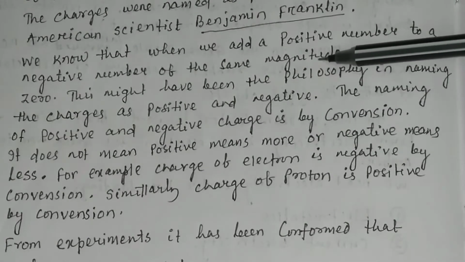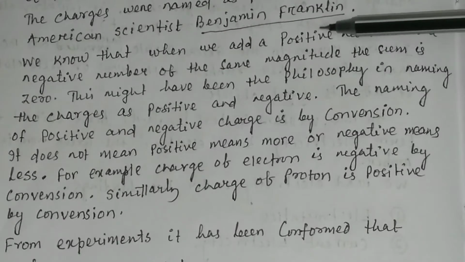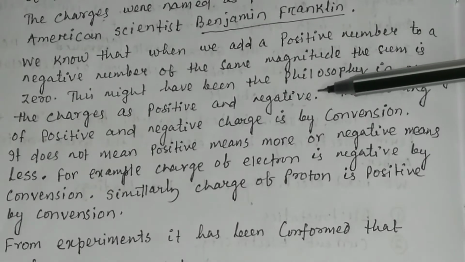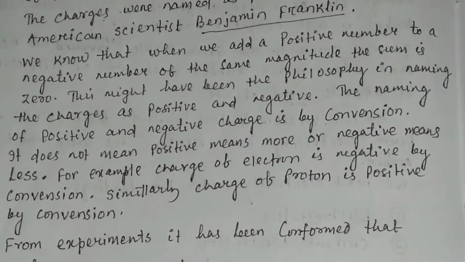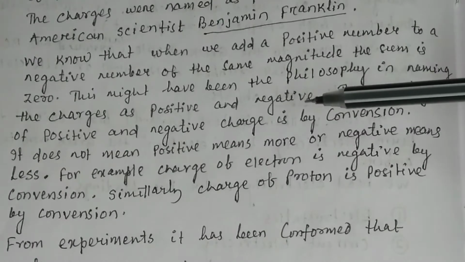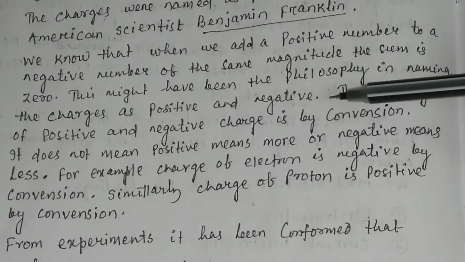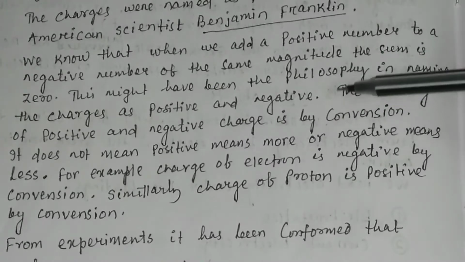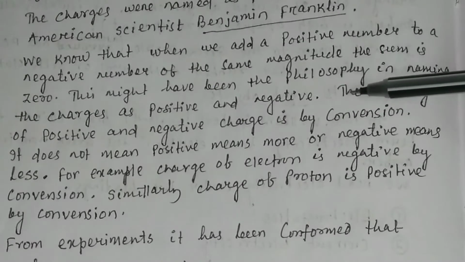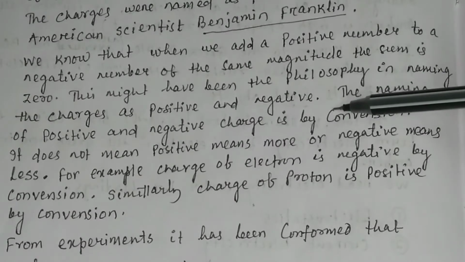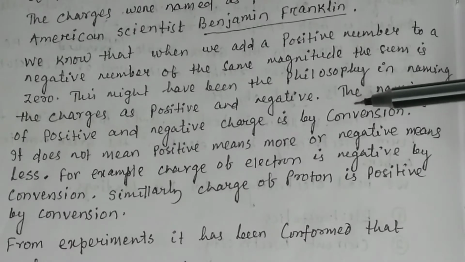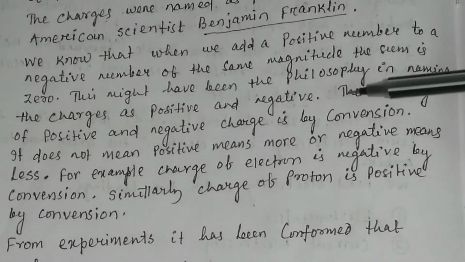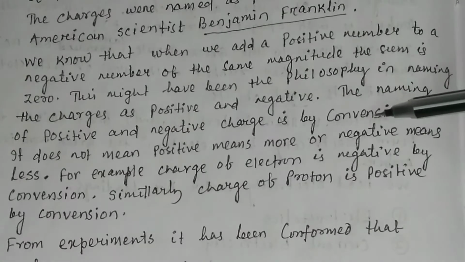Suppose you draw 5 electrons from a body. If 5 electrons are withdrawn from a body, then its charge will be how much? Plus 5. And if 5 electrons are gained by a body, its charge will be minus 5. So what will be the total charge? Plus 5 minus 5. By applying the charge neutrality condition, the total charge will be equal to 0.